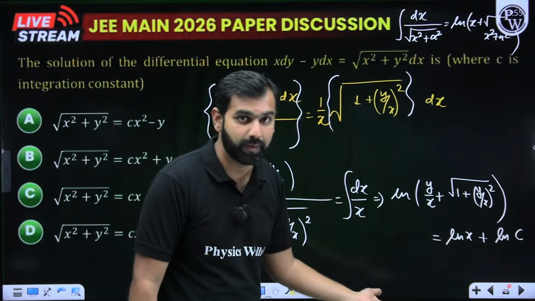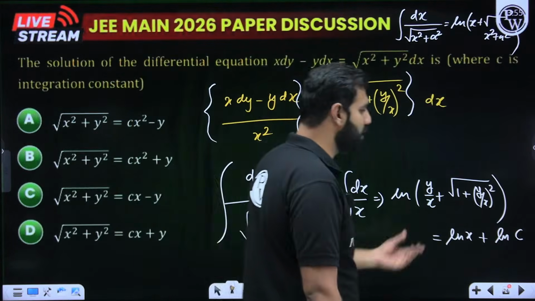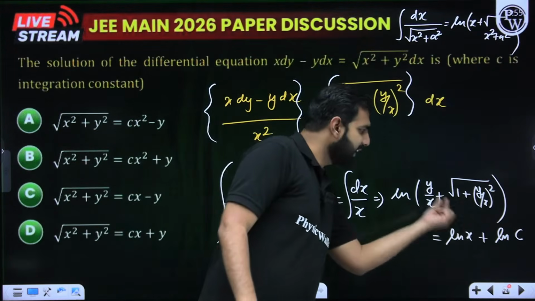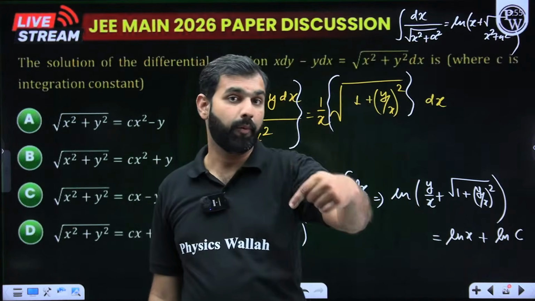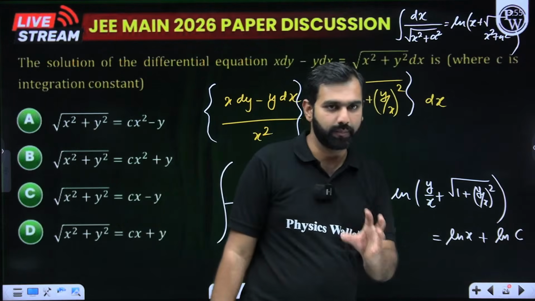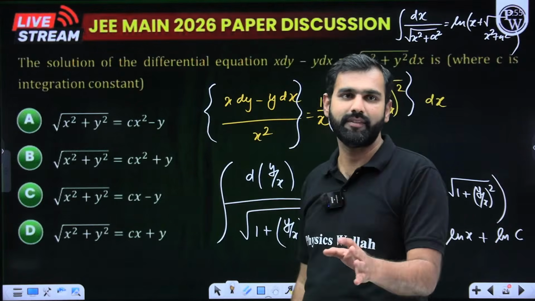You know the logarithmic basic properties, and you will be given one more thing, that you are asked the solution. So c cannot be eliminated, and the options are also having c. So all you got to do is take this ln x on the other side. Simplify this. Log m minus log n will be log m upon n is equal to ln c. You can take anti-log. So the logarithmic terms will get removed, and you will be left with this simple expression, which you can get by simplifying this.